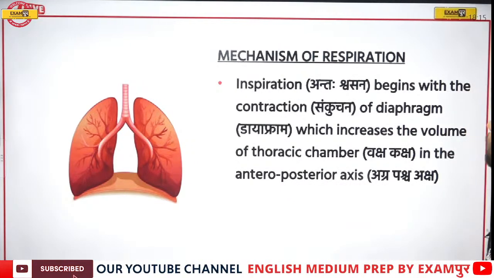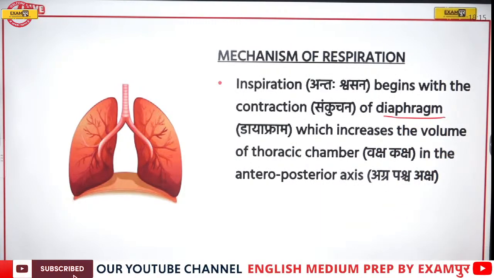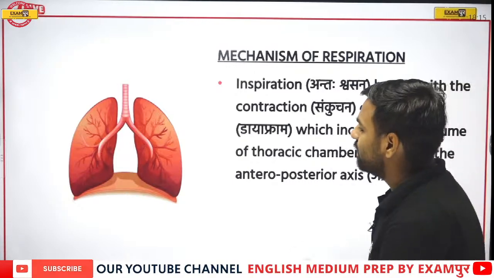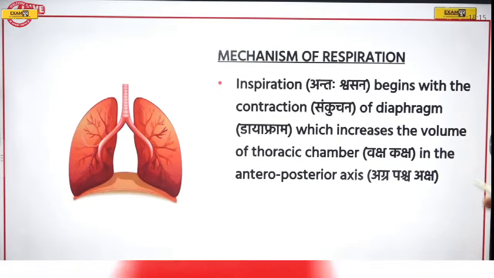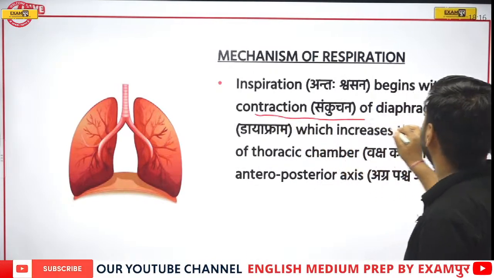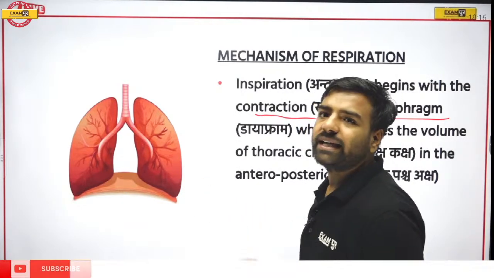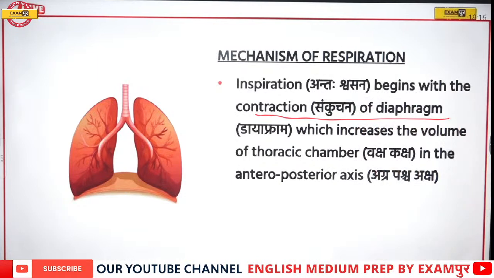Inspiration begins with the contraction of the diaphragm, which increases the volume of the thoracic chamber in the anteroposterior axis. If I talk about the inspiration part, it's very obvious what is going to happen: contraction of the diaphragm will be there, because of which there will be an increase in the thoracic cavity. Now, thoracic chamber, sorry.